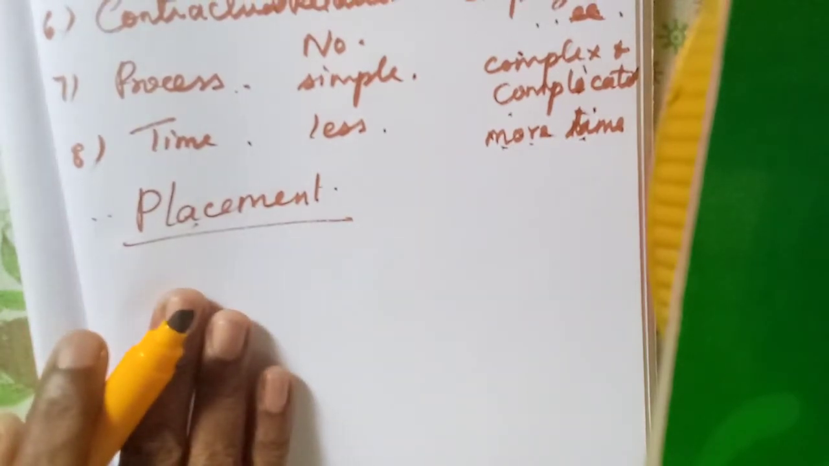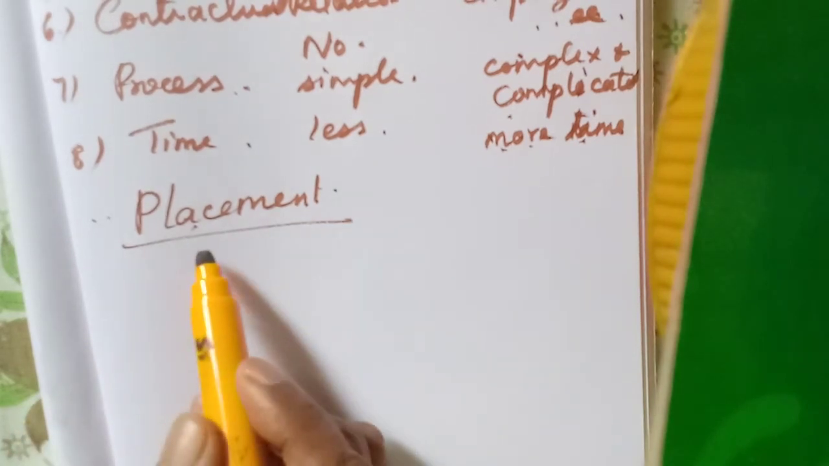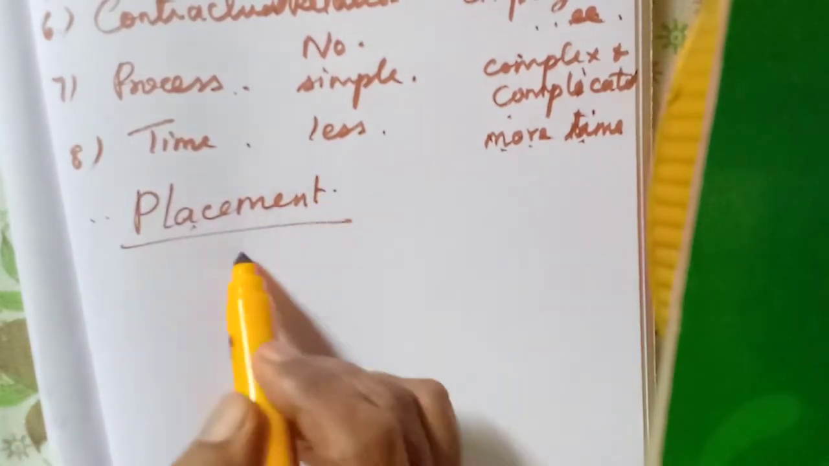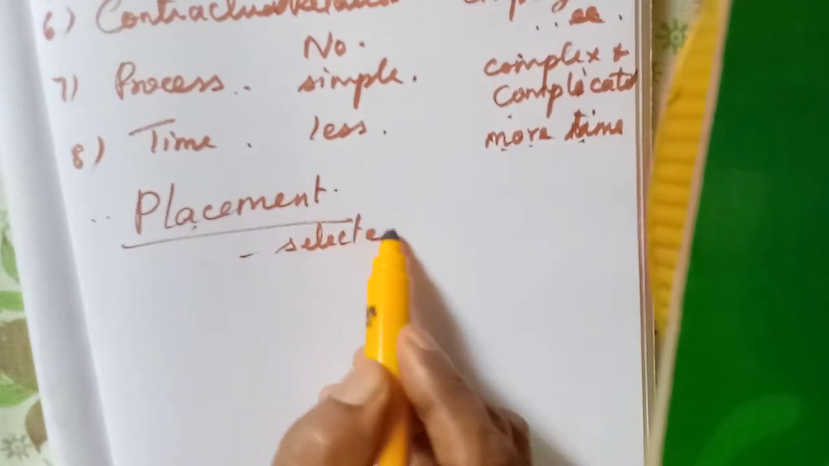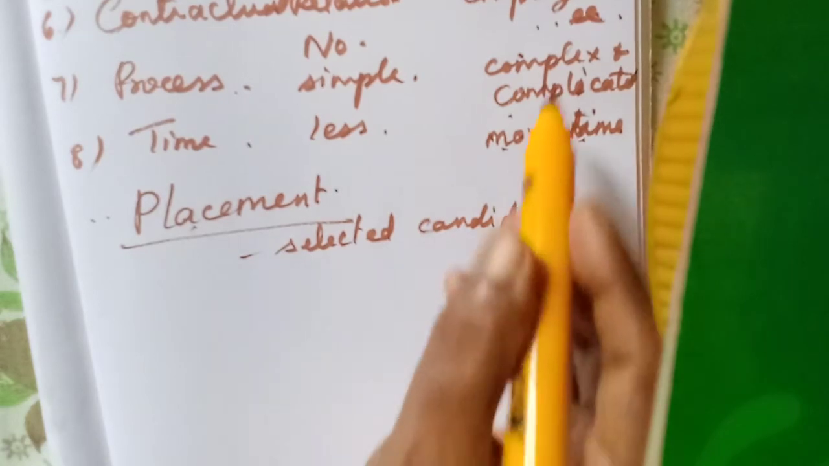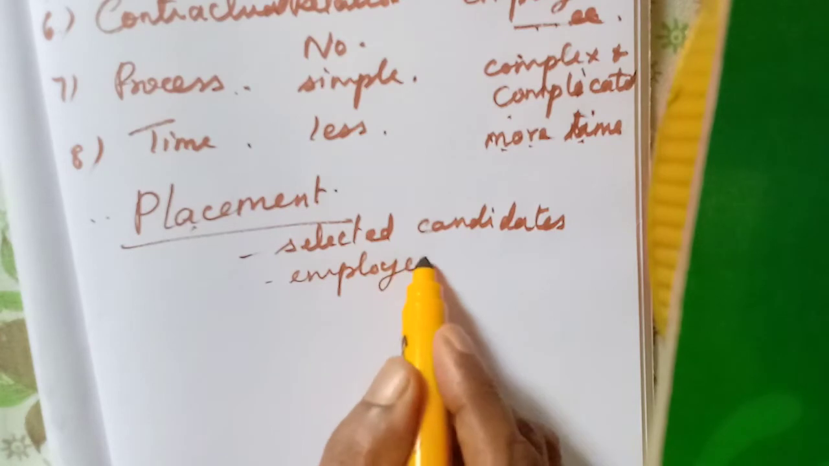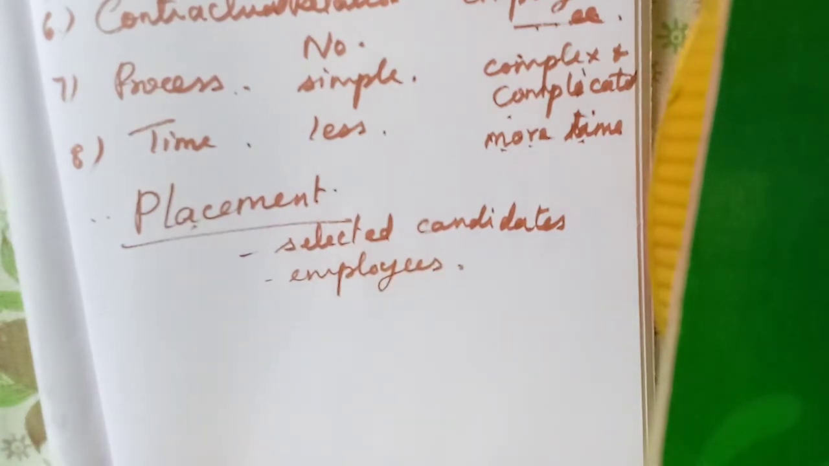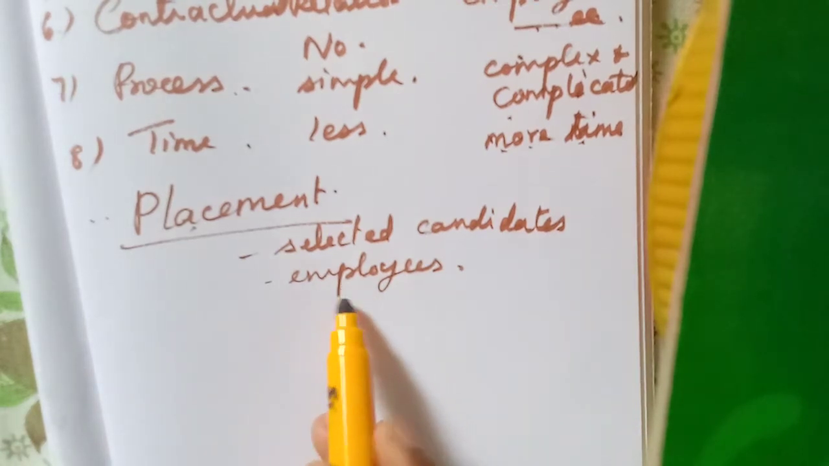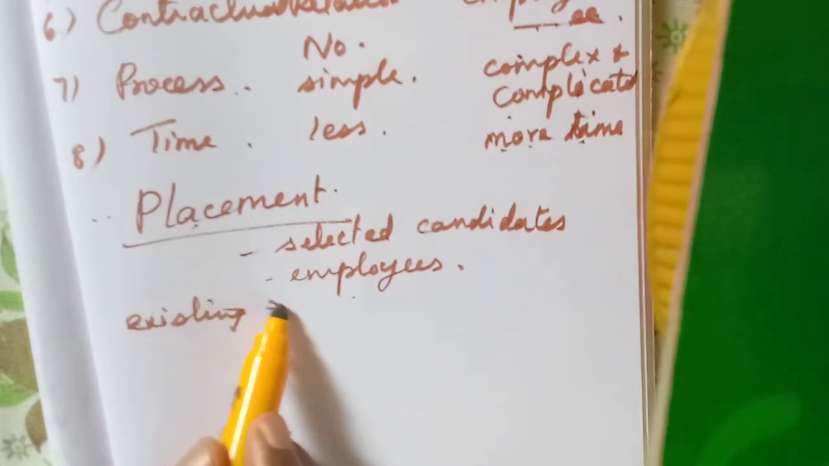What is placement? From the word itself, they are placing a particular person in the right job, we can say. Or we are assigning a job for the selected candidates. Now the selected candidates are whom? They are the employees. So these employees will be given a particular job, that is called placement. We can say the selected candidates, the existing employees also can be placed in other posts.